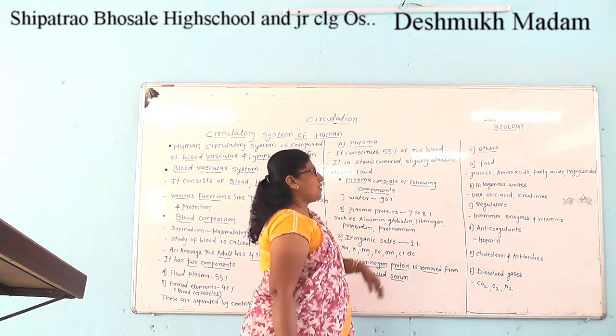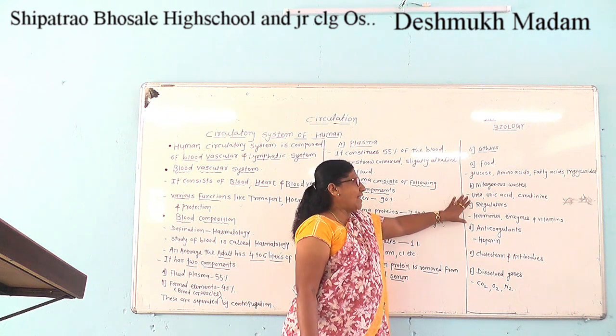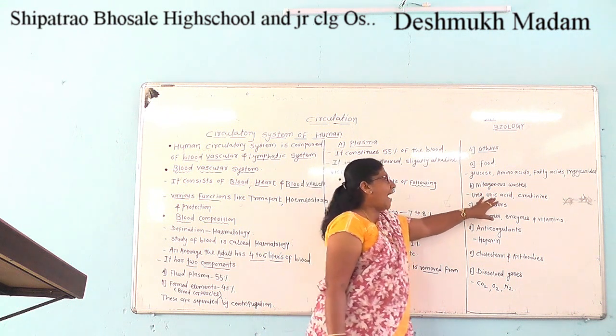Next, nitrogenous waste such as urea, uric acid,